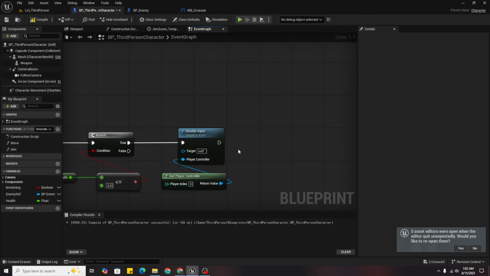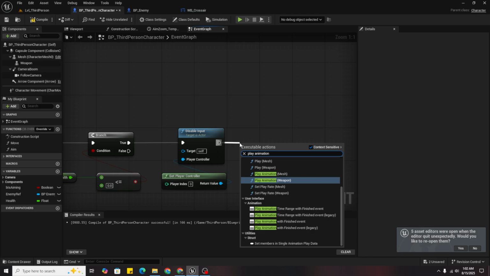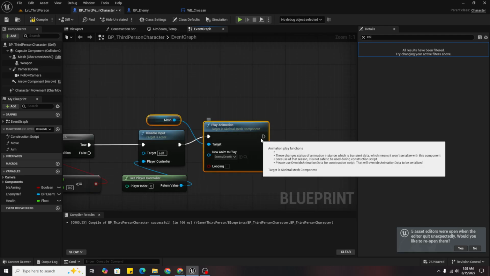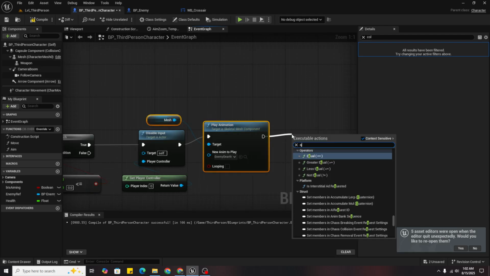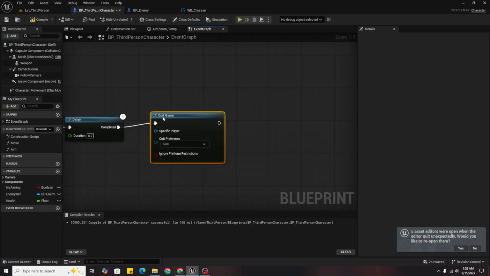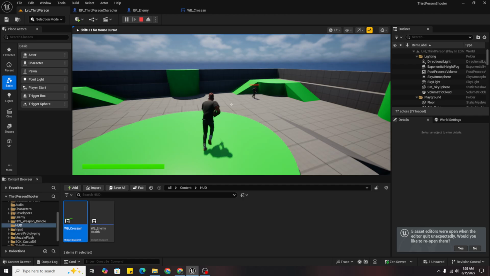Disable input and play animation of deaths, and then quit game after delay of 0.3 seconds.